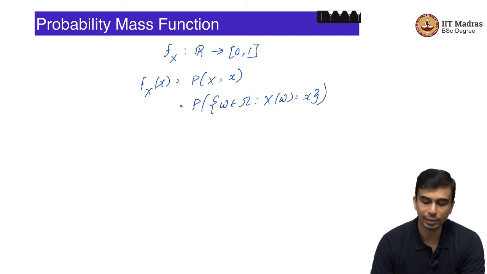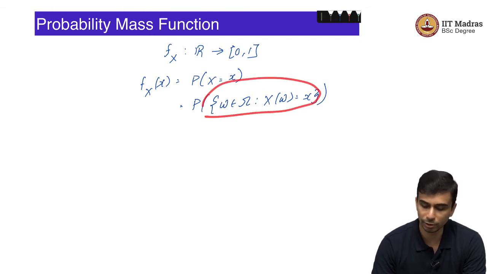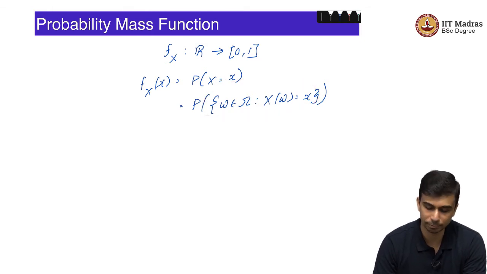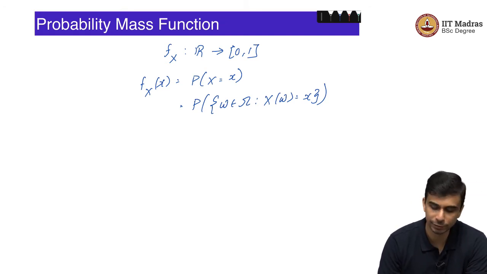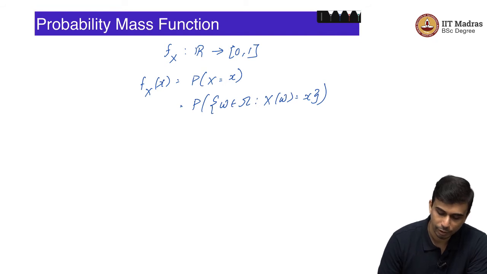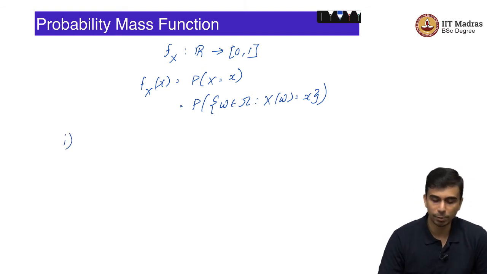It consists of all the elements in the sample space such that X of omega is equal to x. And this is a valid event because all subsets of the sample space are right now valid events, and you can compute the probability of such an event. So, that is the probability mass function.